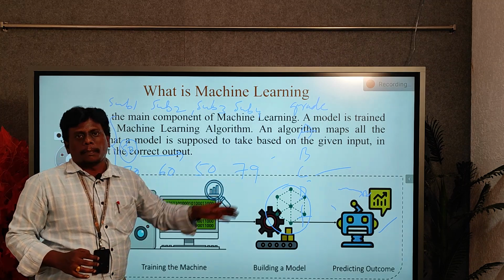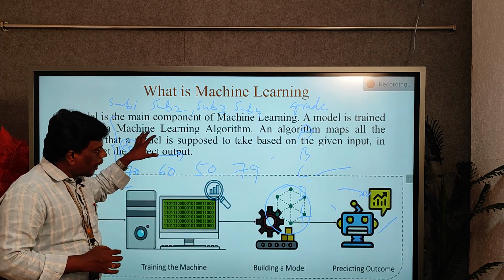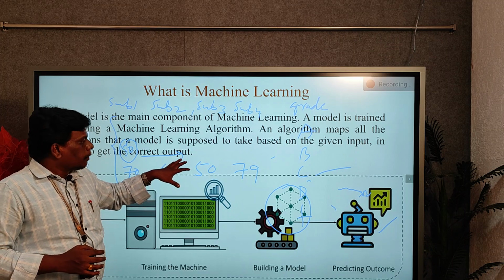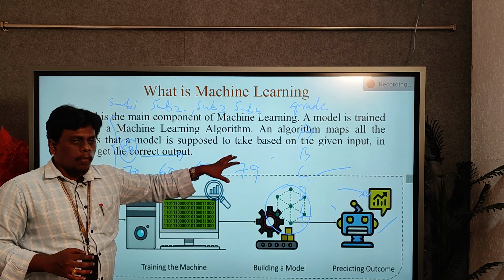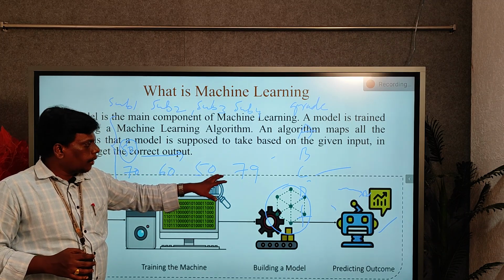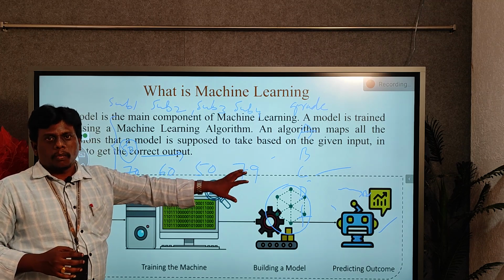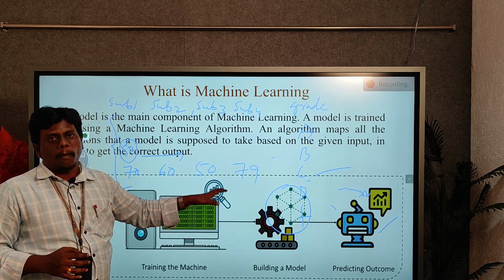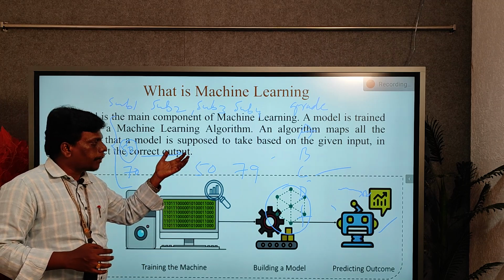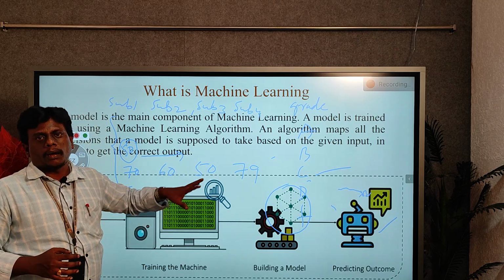This is called a prediction. So after the training process, based on the training, one model is created, and finally we check whether the model is working properly or not. That means it is predicting the values correctly or not.